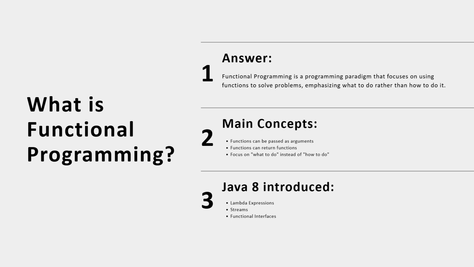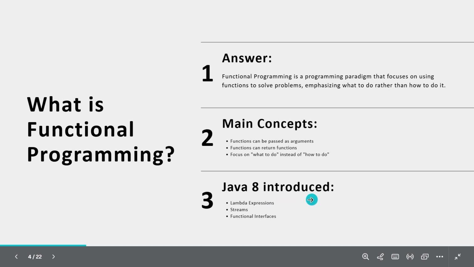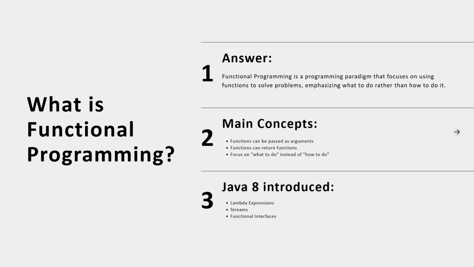The main concepts: functions can be passed as arguments and functions can return functions as well. The focus is on what to do instead of how to do, as I told before. Java 8 introduced Lambda expressions, streams and functional interfaces. I'll show everything with real-time examples.